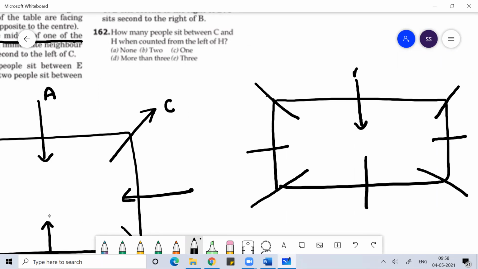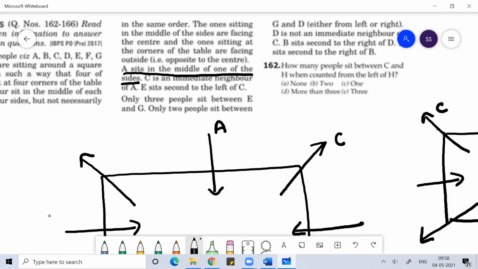Two cases are possible. This is A. I don't know which side C is. E sits second to the left of C. So here will be E, because if you're facing outward, then this is your right-hand side and this is your left-hand side.